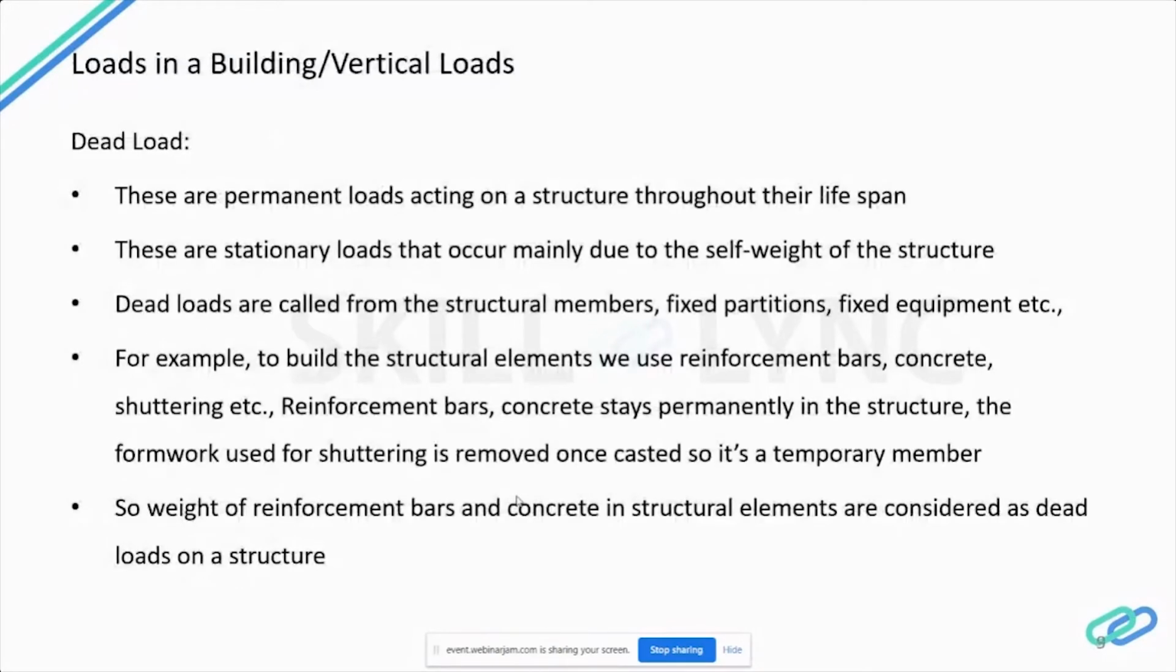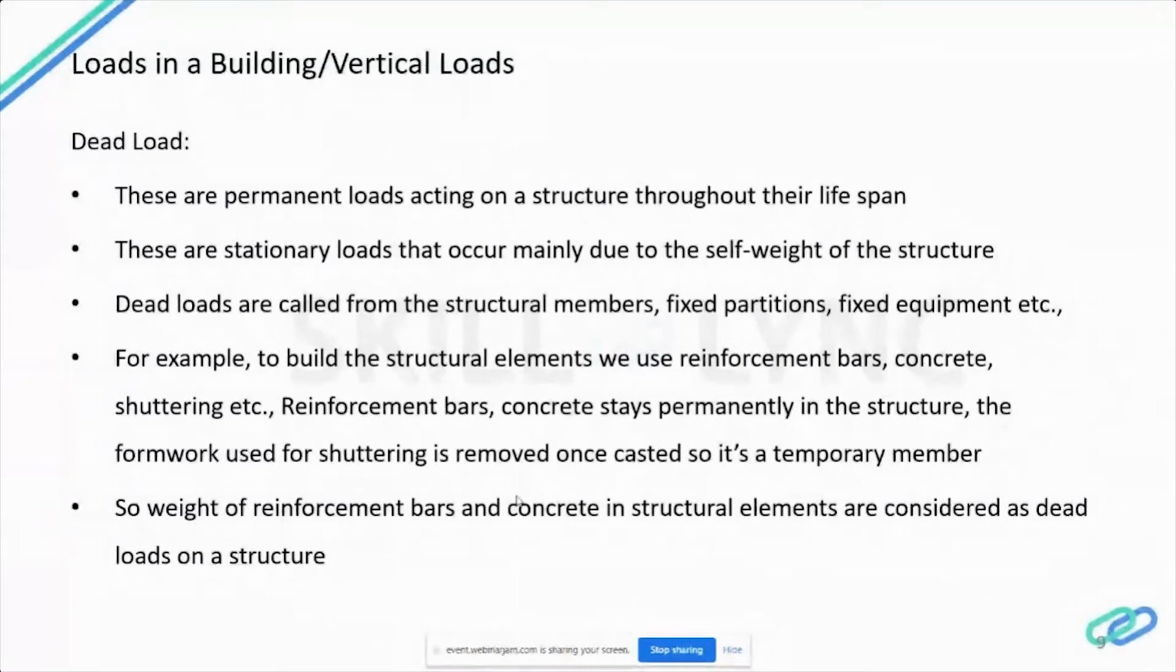Next is the dead load. Let us see in detail what a dead load is. Dead loads are permanent loads in a structure, which stay in the structure throughout their lifespan. Dead loads are also called stationary loads. These loads occur mainly due to the self-weight of the structure, that is fixed partitions or fixed equipment or fittings. Because of these things, these loads occur.